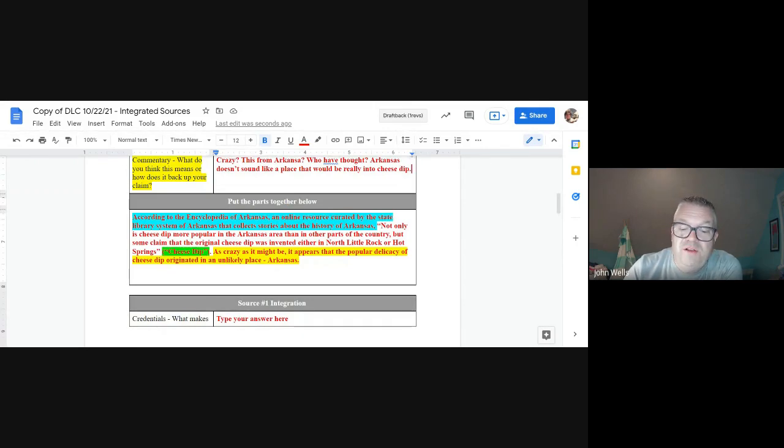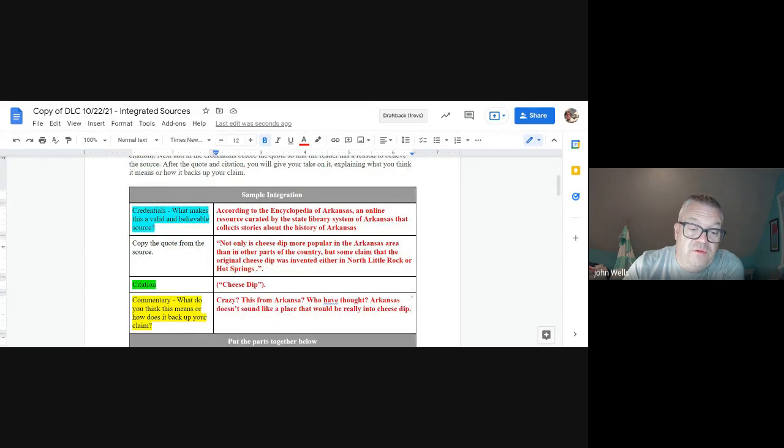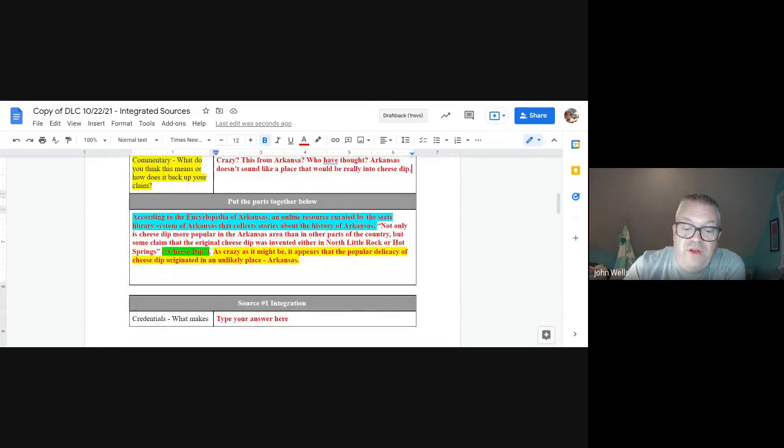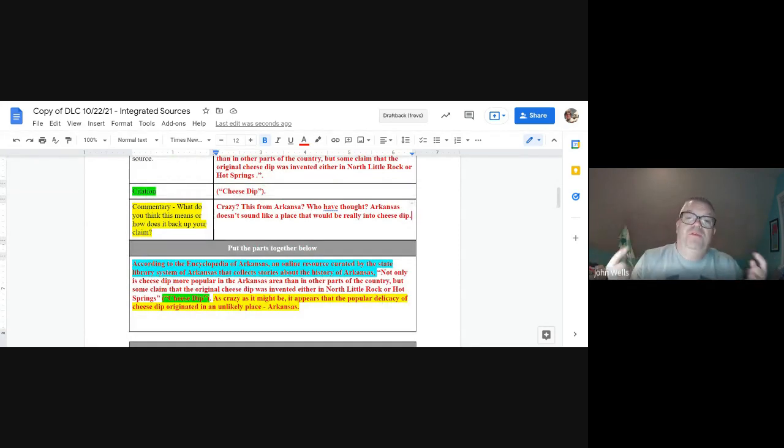According to the Encyclopedia of Arkansas, an online resource curated by the State Library System of Arkansas that collects stories about the history of Arkansas, comma, then the quote. And then notice right there is my citation. Okay, so notice blue here, green, green, right? Now, my commentary is my take on it. That's my explanation. That's why I believe it helps explain my point. As crazy as it might be, it appears that the popular delicacy of cheese dip originated in an unlikely place, Arkansas. And so what I did then is wrap all these pieces together.